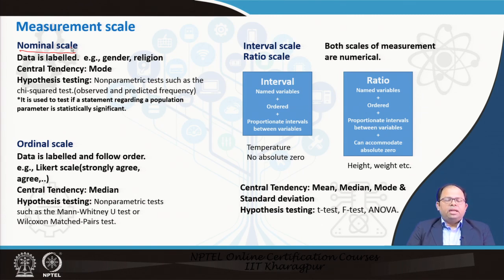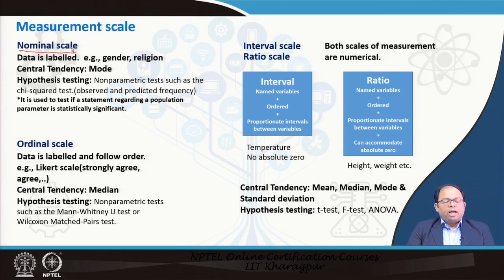And also we can identify individuals with each label that is given to them, but there are a lot of other things that cannot be done with this data. We cannot add up two males or two different persons. So in that way we can say there are two persons, which is frequency, but we cannot directly add two persons. So the nominal scale is where data is labeled, and the central tendency that we use is mode.